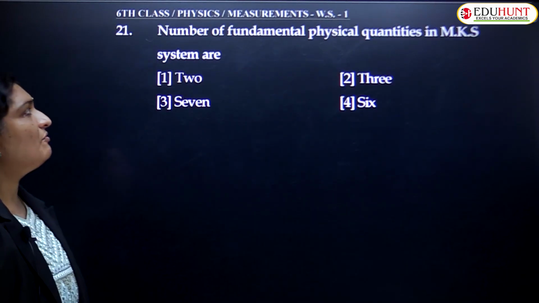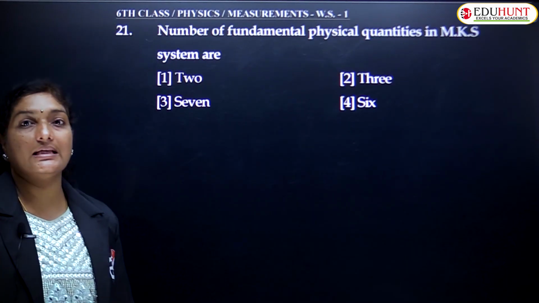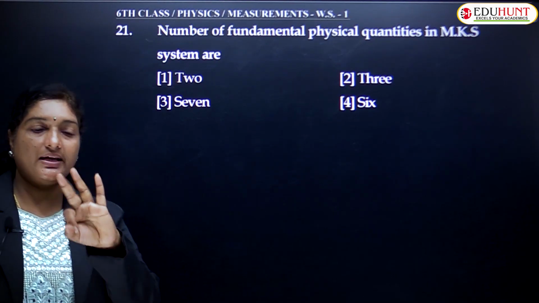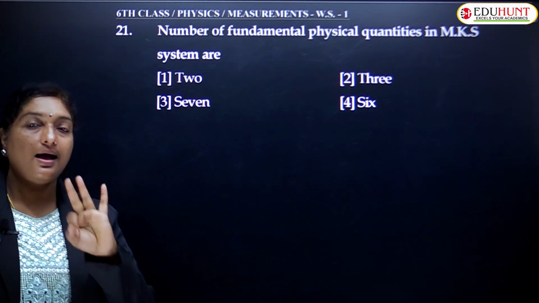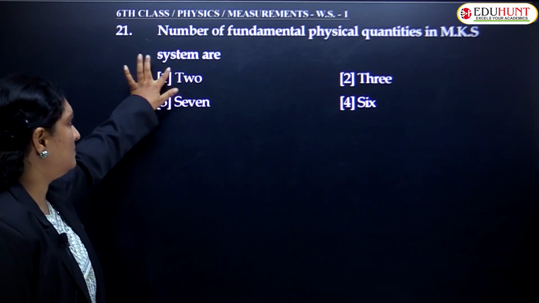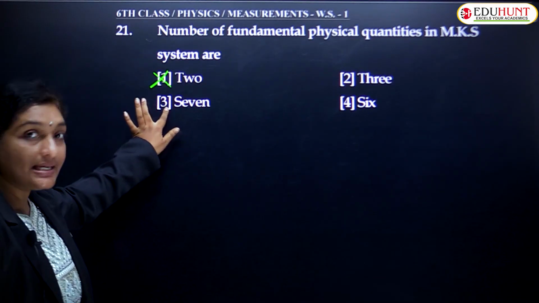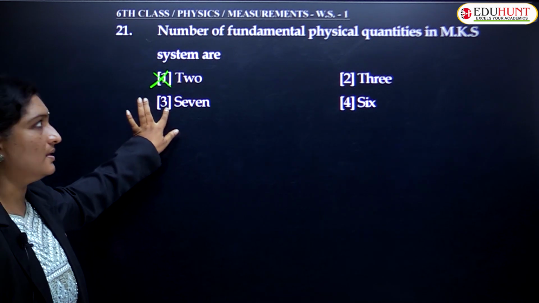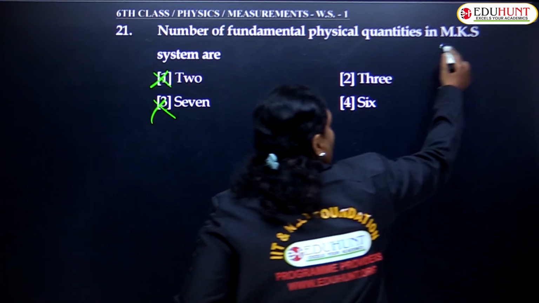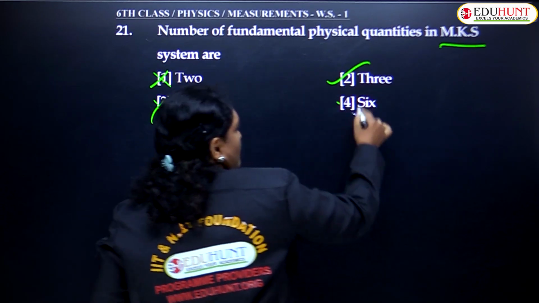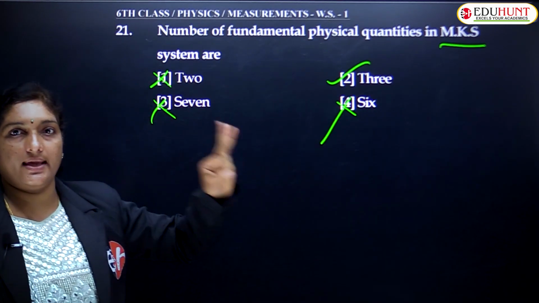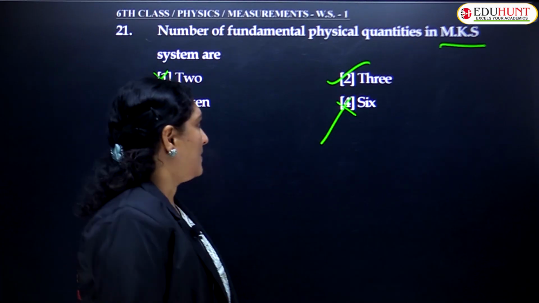Next, number of fundamental physical quantities in the MKS system. The name itself indicates MKS. How many fundamental quantities? 3. 7 means the SI system has 7 fundamental quantities. They are asking for MKS, so the correct answer is 3.